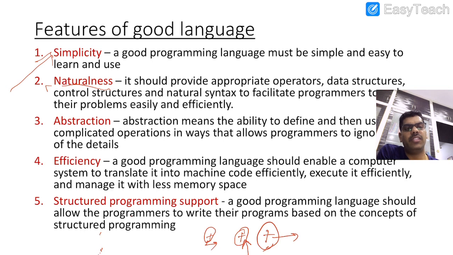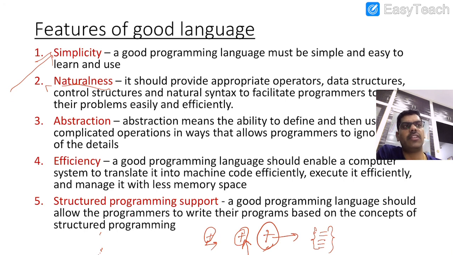Efficiency, so the efficiency must be good. If the system efficiently performs the task, then only we are going to use it, otherwise we cannot use it, right? And structured programming support, so we need to follow a particular structure. If the program has a particular structure, then it is easy to frame the instructions, and the user can get clarity on how to write the program easily.